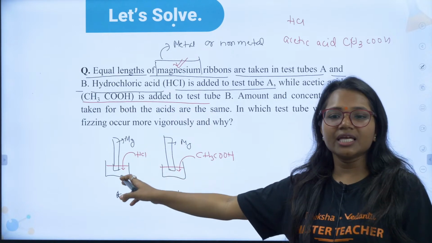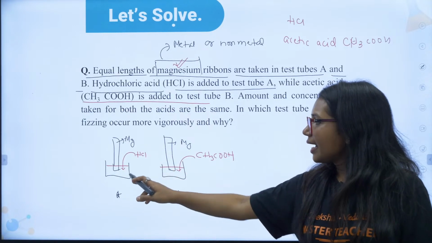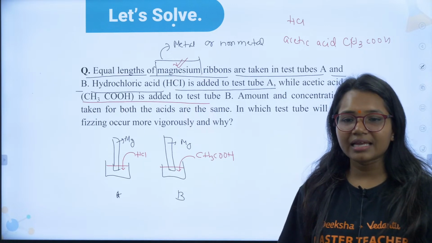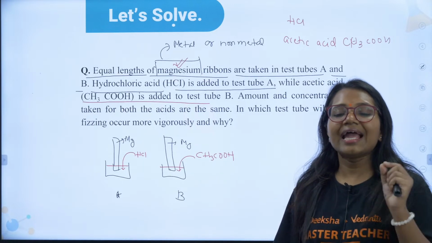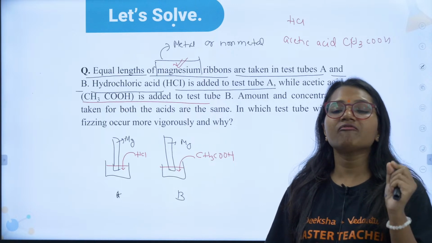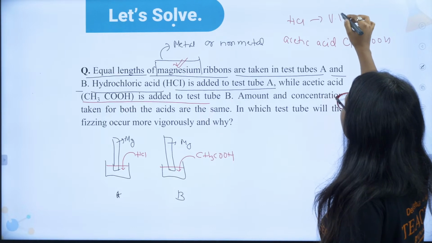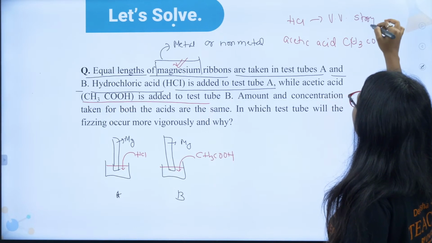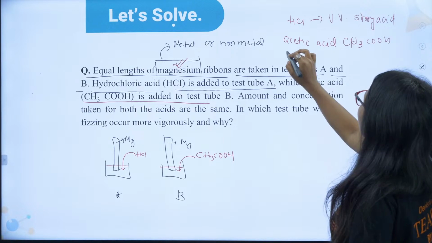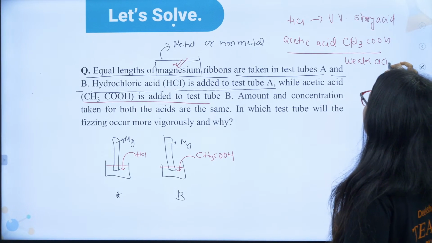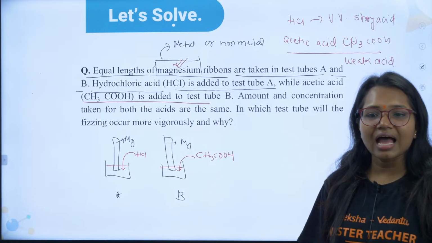We have taken a magnesium ribbon. In beaker A, we are adding HCl. In beaker B, we are adding acetic acid. Very good, Ruchir. HCl is a very strong acid, and acetic acid is a weak acid.